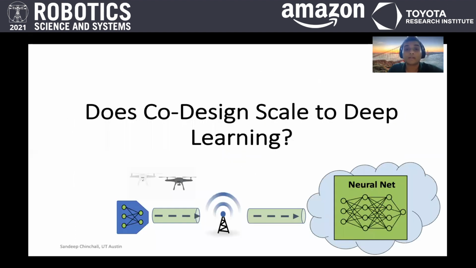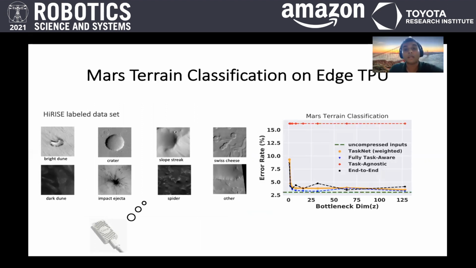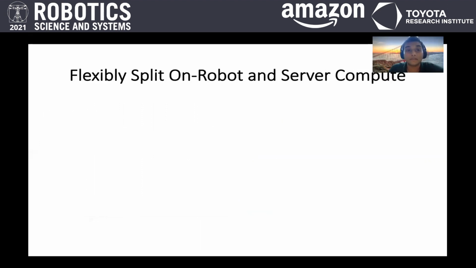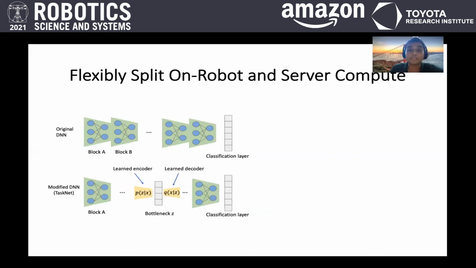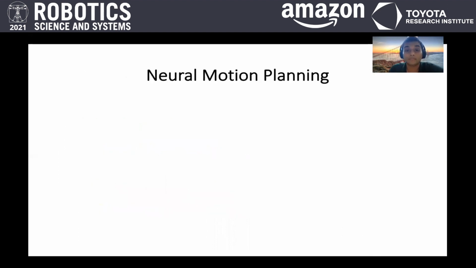So we show that our system also naturally gracefully scales to deep learning applications. We actually use compute efficient tensor processing units to do low power machine learning and vision tasks distributed between a robot and the cloud. And we see similar patterns here. We're able to flexibly split both robot and cloud computation and achieve lots of power and compute savings.